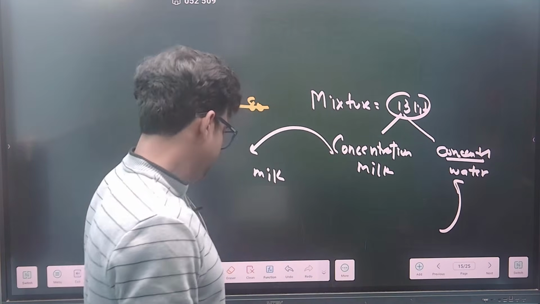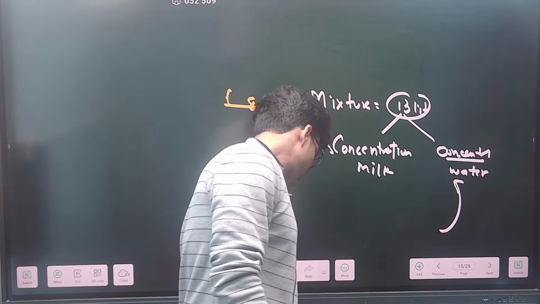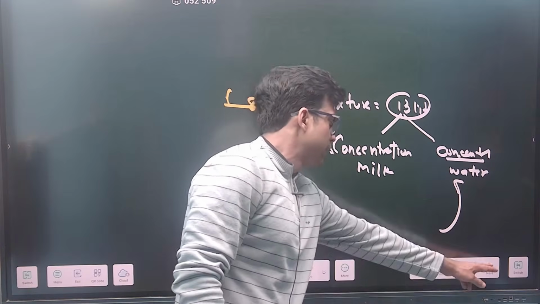Is it right? I don't want answers yet. Okay, let us solve this question.